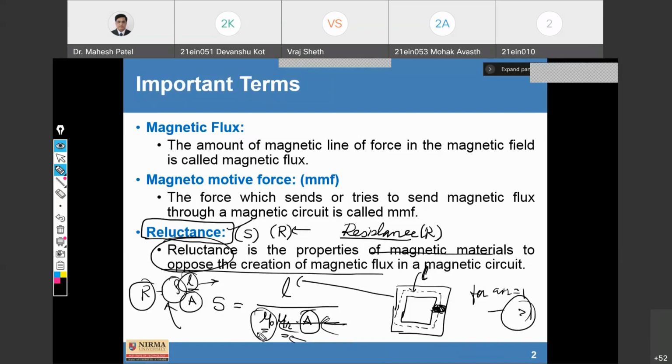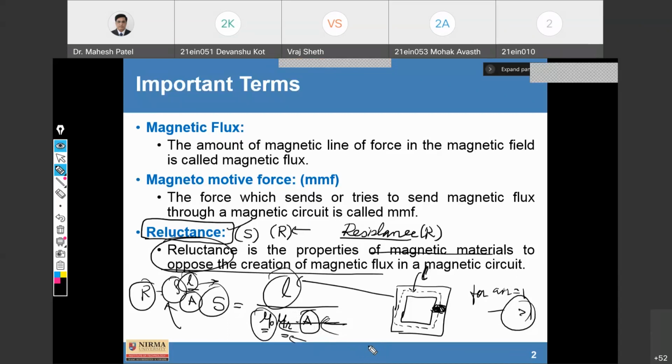Similarly here, S, the reluctance, is directly proportional to the length of the magnetic circuit and inversely proportional to the cross-sectional area. Fine. So reluctance is always written as S equals L upon mu0 mu r A. Fine. Okay.